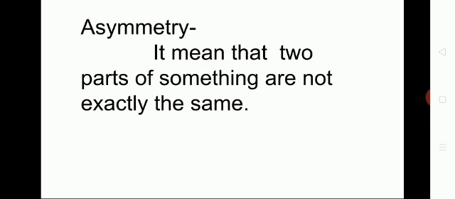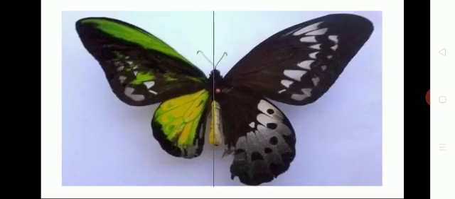And then next, asymmetry. What is meant by asymmetry? It means that two parts of something are not exactly the same. So both sides will not be equal. So that is asymmetry. Look at the butterfly image.